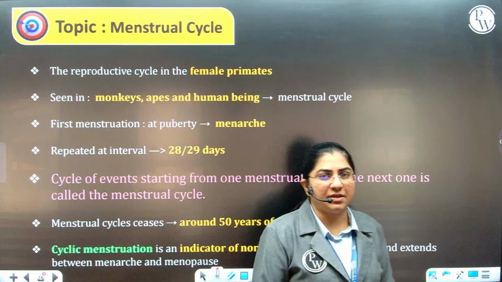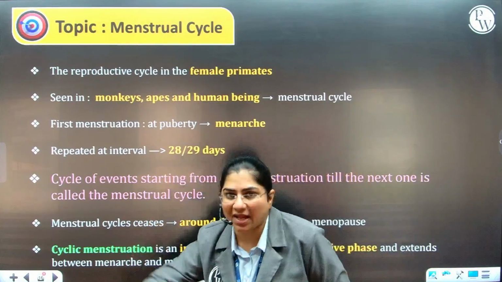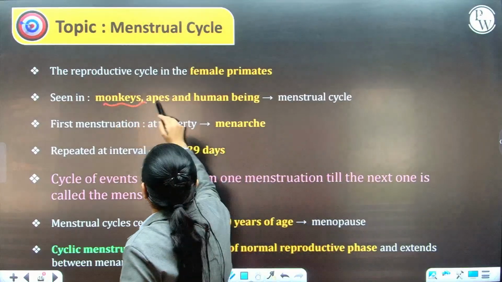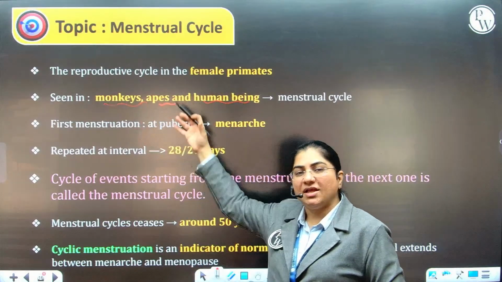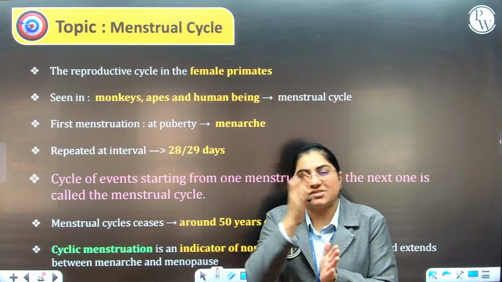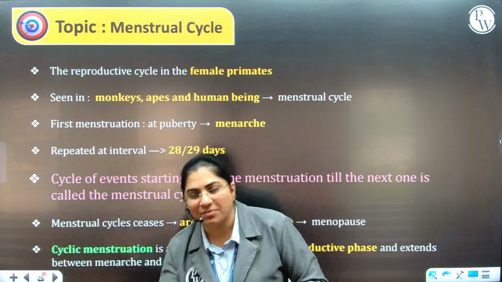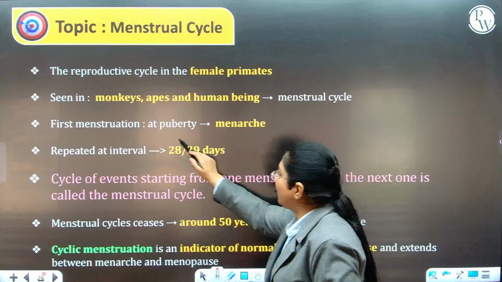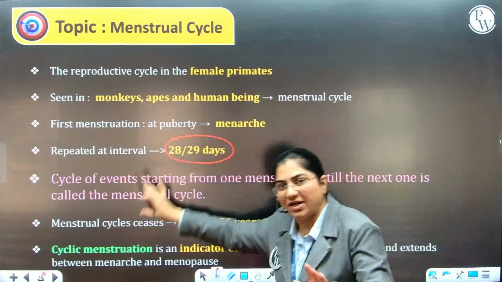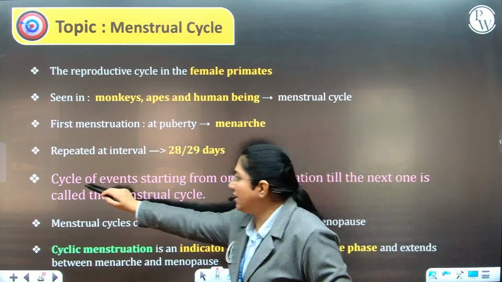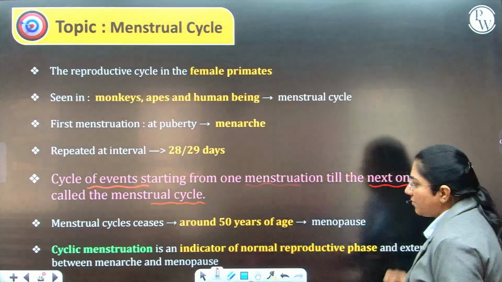What is this menstrual cycle? It is a cyclical process in every female primate, and female primates include monkeys, apes and humans. This reproductive cycle in female primates is called the menstrual cycle. It starts with one menstrual phase or menstruation, where bleeding takes place, to the next menstruation, which lasts approximately 28 to 29 days, and hence a regular cycle is a 28-29 day cycle.